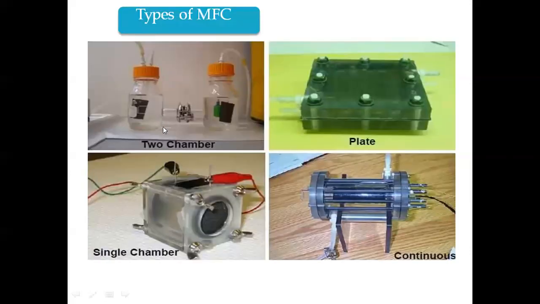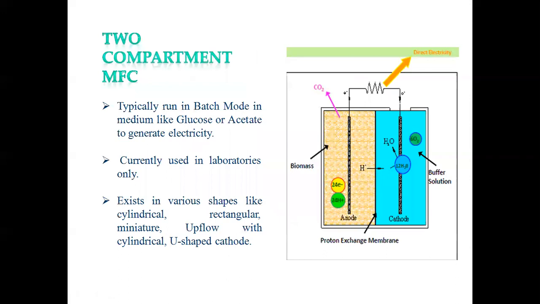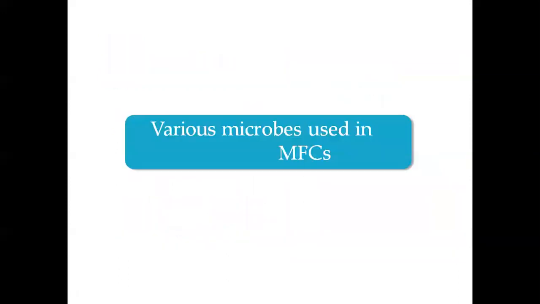Here is the typical chamber, and these are the types of microbial fuel cell used in households or for commercial purposes also. You can have some idea about it. This is the two-compartment chamber already discussed. Here is the buffer. Instead of using wastewater, you can use a buffer also to increase electricity generation.